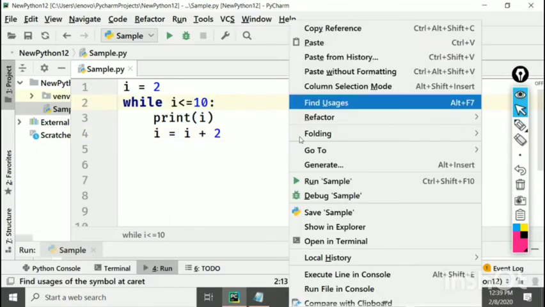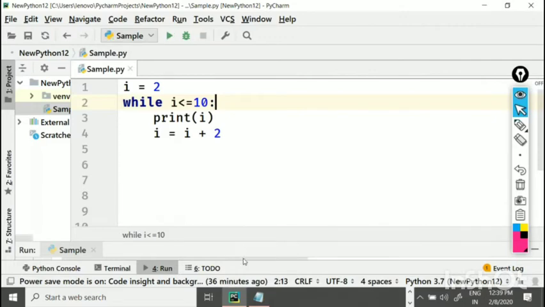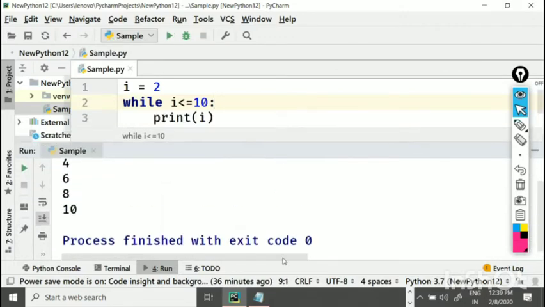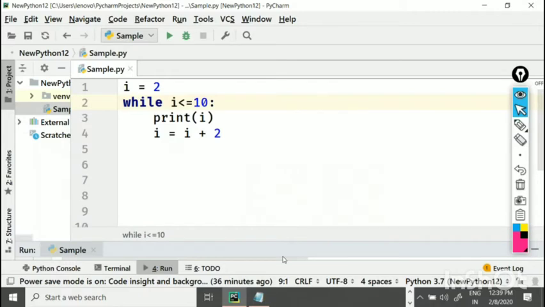The modulus operator I can put in an if condition, or else I can write like this also. You're understanding, right? Take down while loops: program to display the even numbers between 1 and 10.